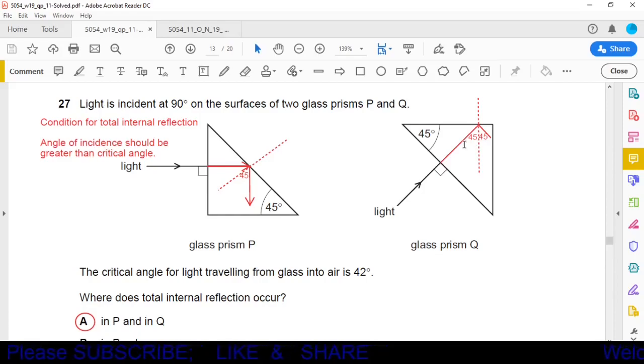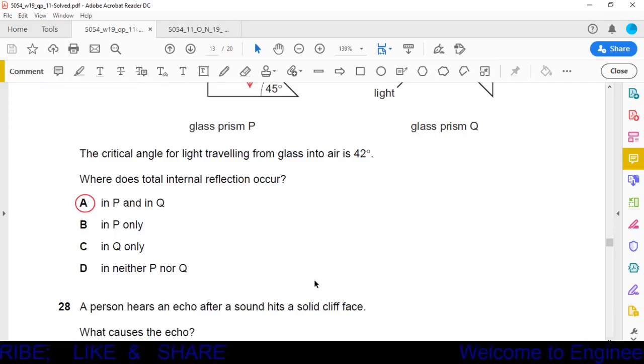Again, we have noticed that in prism Q, the angle of incidence is 45 degrees, that is more than the critical angle. So we can say in prism Q also total internal reflection will occur. So our answer is total internal reflection will occur in both the prisms P and Q. So our option A is correct, that total internal reflection will occur in P and in Q.